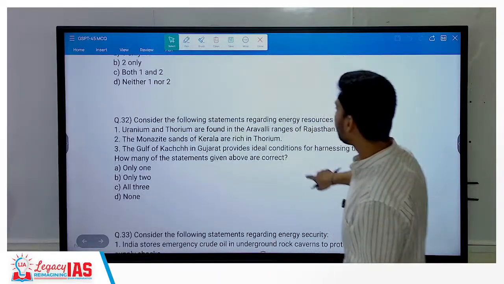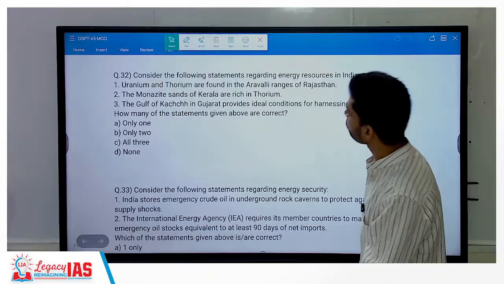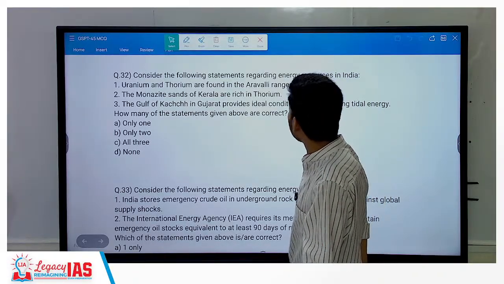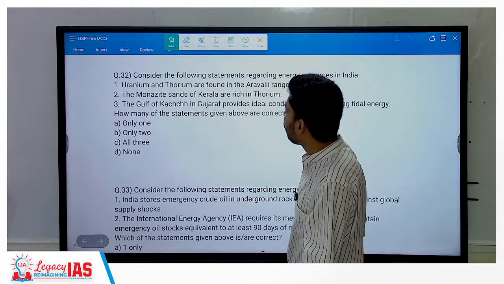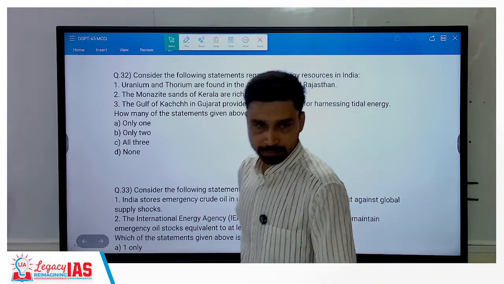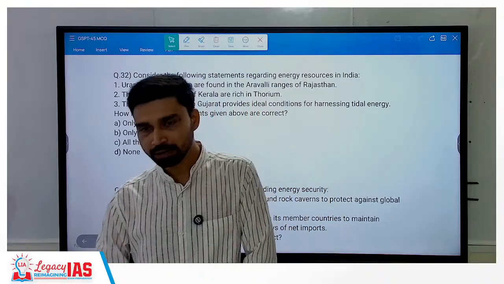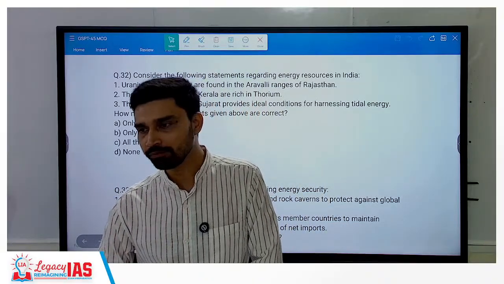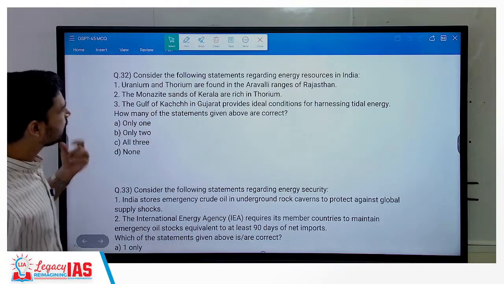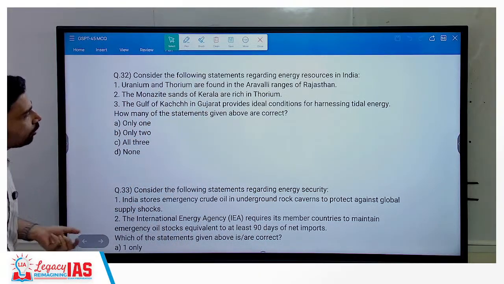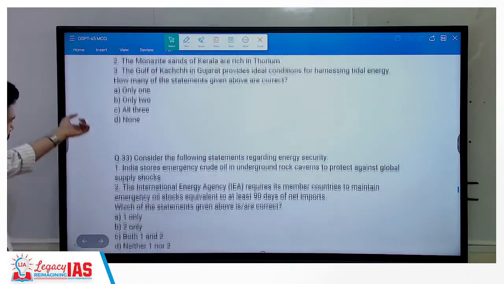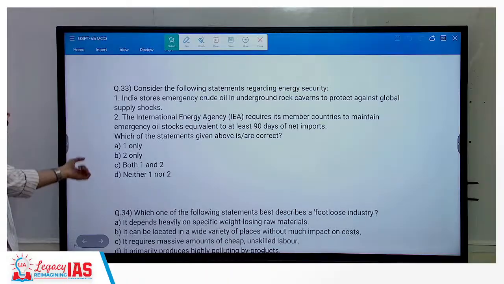Uranium and thorium are found in Aravali of Rajasthan. Monazite sands of Kerala are rich in thorium. That is correct. Gulf of Kutch in Gujarat provides ideal conditions for harnessing tidal range. I told you that is the only place where you have sufficient tidal range, generally more than 5 meters of range we require. So that's why in the Gulf of Kutch, you have a 500 megawatt tidal plant, right? So that's it. Then 33.